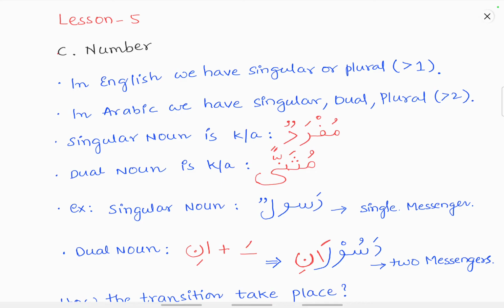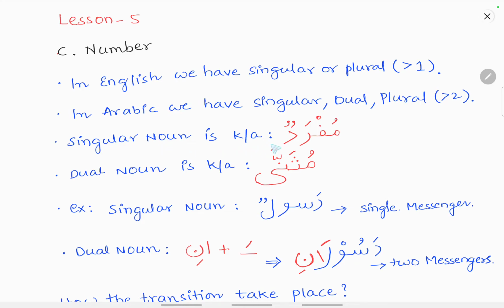Last class we finished with the genders of the noun. So today we will be dealing with the numbers of nouns. In English we have singular or plural. Plural means greater than one. In Arabic we have singular, dual and plural. Plural means greater than two here in Arabic.